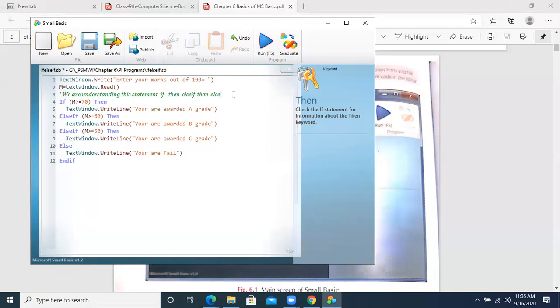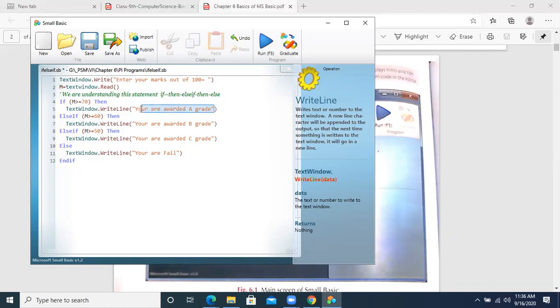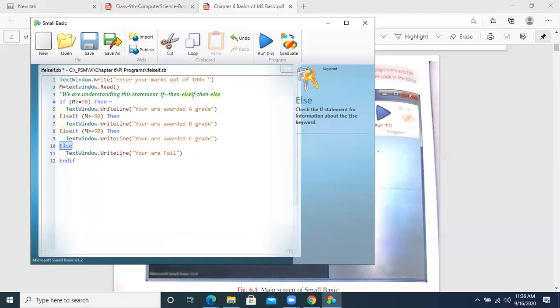For example, in which color do the comments appear in a Small Basic program? Comments appear in green color. Default colors are there. In which color is the message printed when you want to print a message? It appears in pink or red color in the coding. Similarly, the reserved words if, else, if, then are used in blue color. Can you see over here?